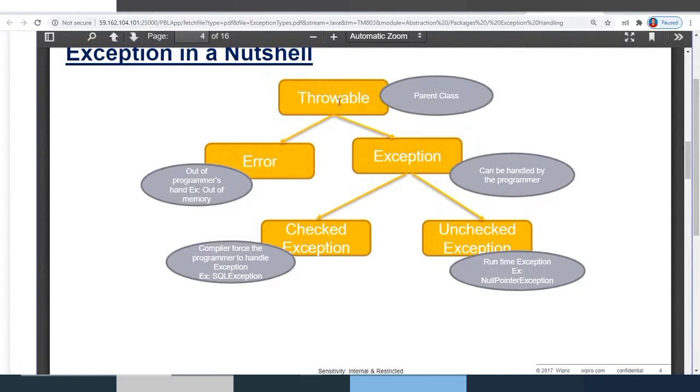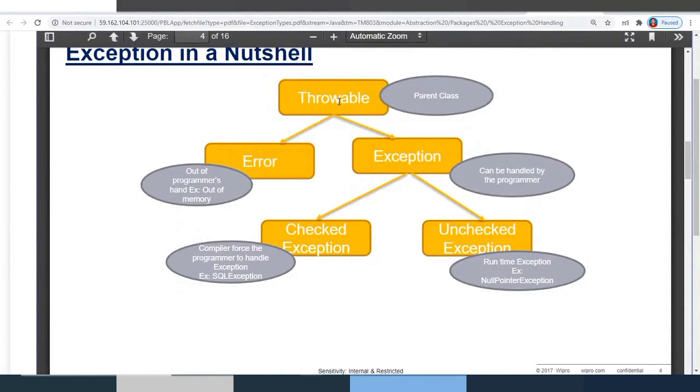Throwable is the supermost class for this exception hierarchy, which has two subclasses, Error class and Exception class. Error class contains all the different types of errors, and they are not in the programmer's control, whereas the Exception class can be handled by the programmer. And exceptions are of two types: checked exceptions and unchecked exceptions.